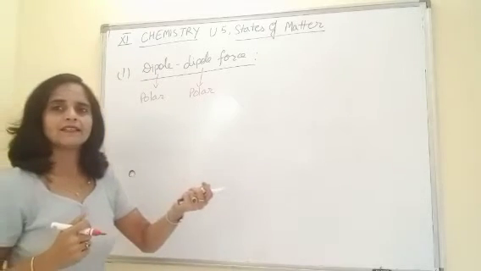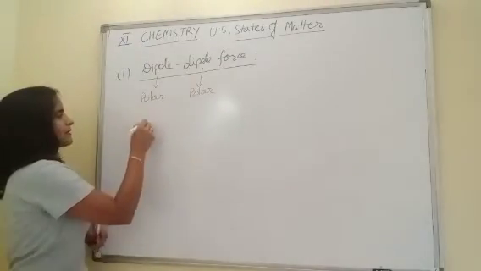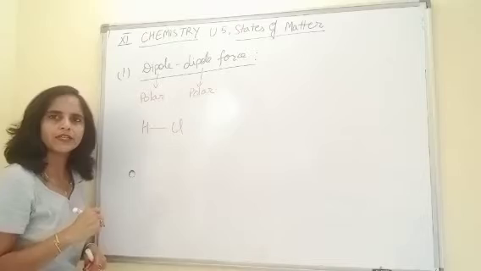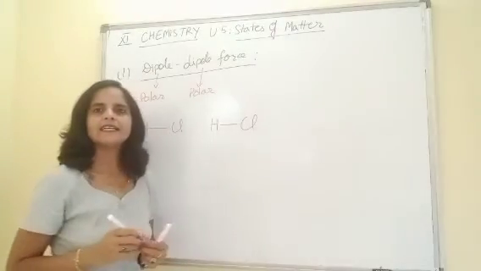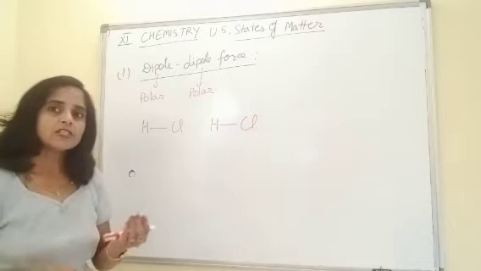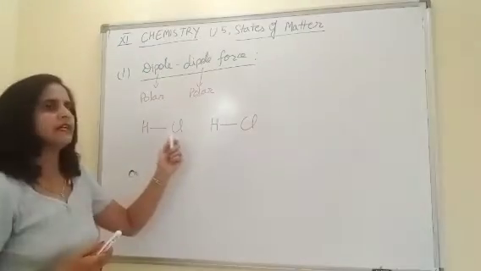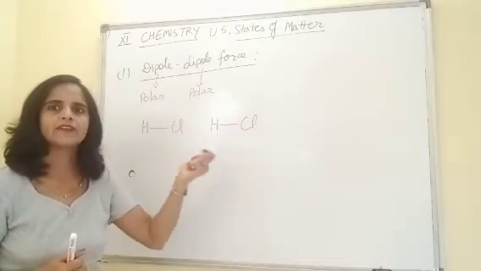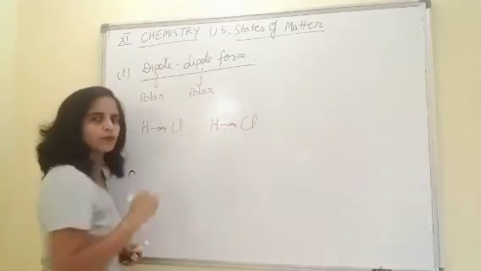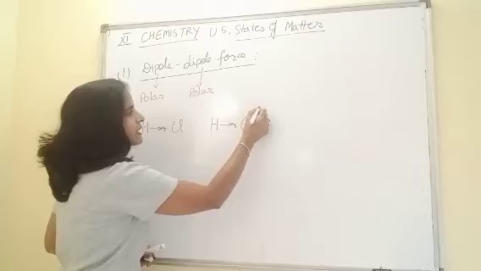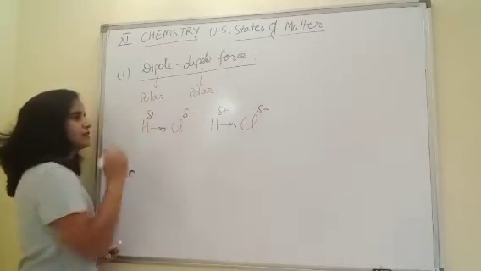Such as, for example, what can I take? Good, I can take HCl. This is the first HCl molecule. In the neighborhood, we will have another HCl molecule. As we know, chlorine is more electronegative than hydrogen, so this shared pair of electrons remains attracted towards chlorine. Due to this attraction, chlorine becomes slightly negative and hydrogen becomes slightly positive.